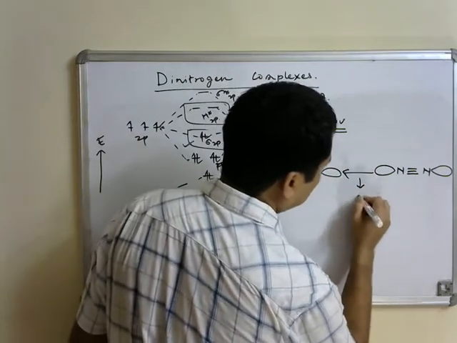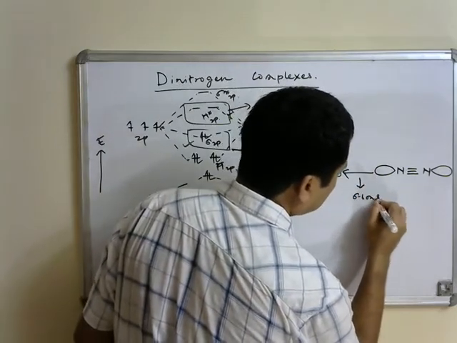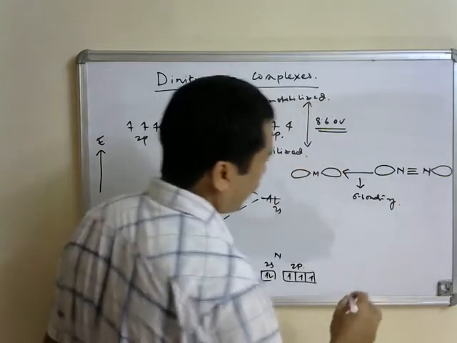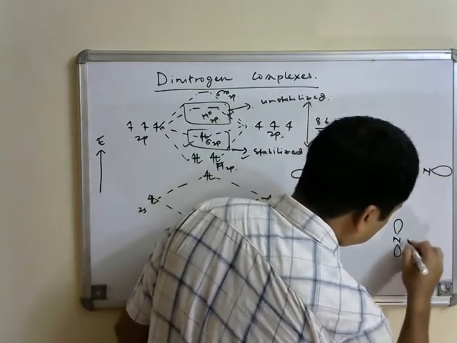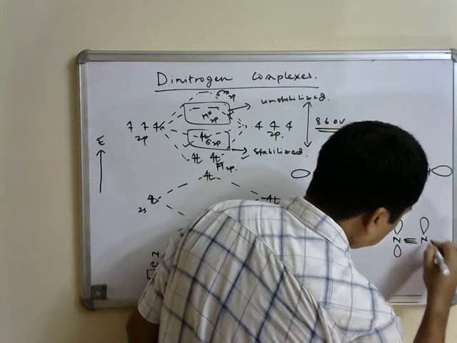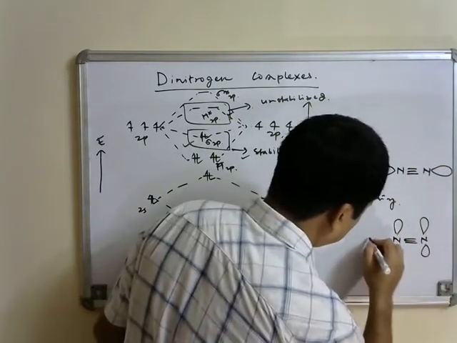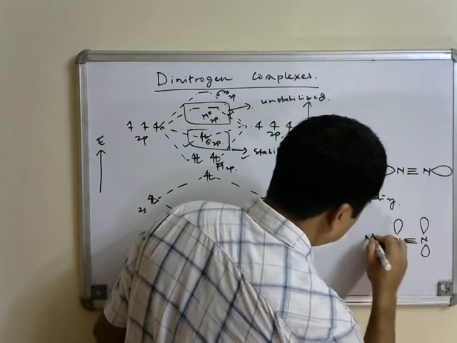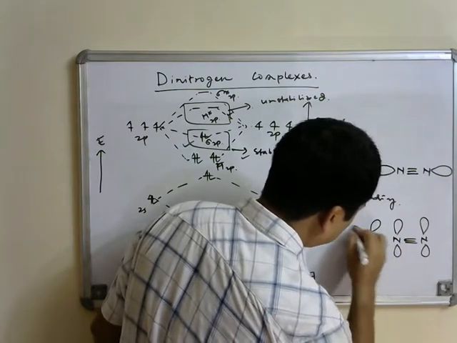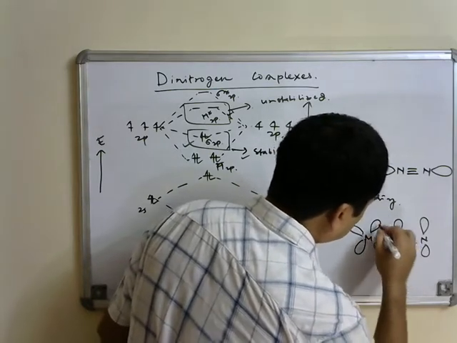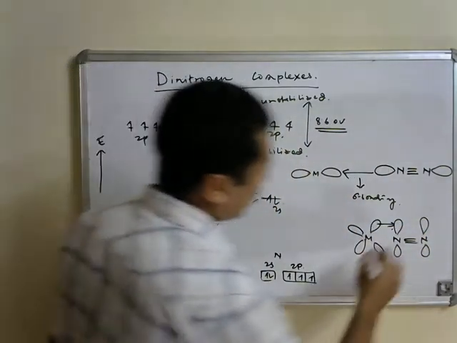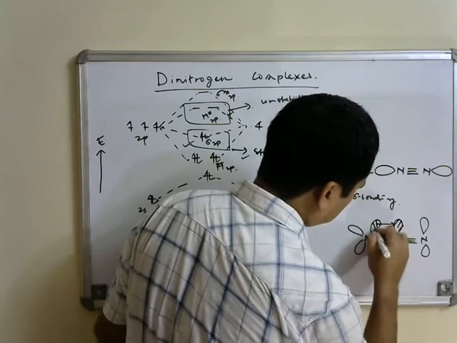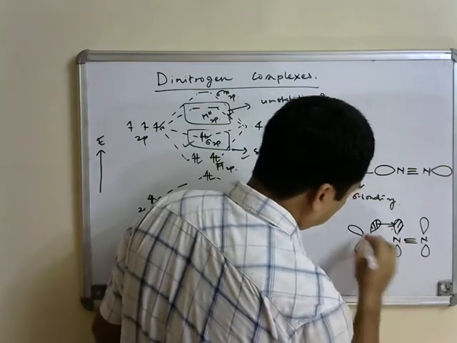So that is the sigma bonding, and the metal orbitals which are filled can donate back to the pi star molecular orbital of carbon monoxide.